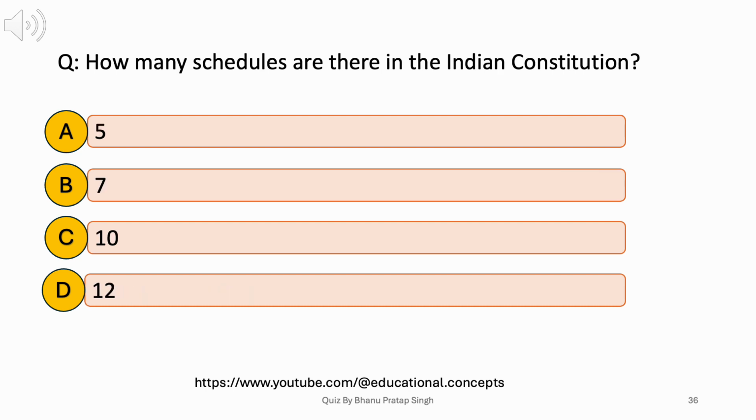How many schedules are there in the Indian Constitution? A. 5. B. 7. C. 10. D. 12. Answer: B. 7.